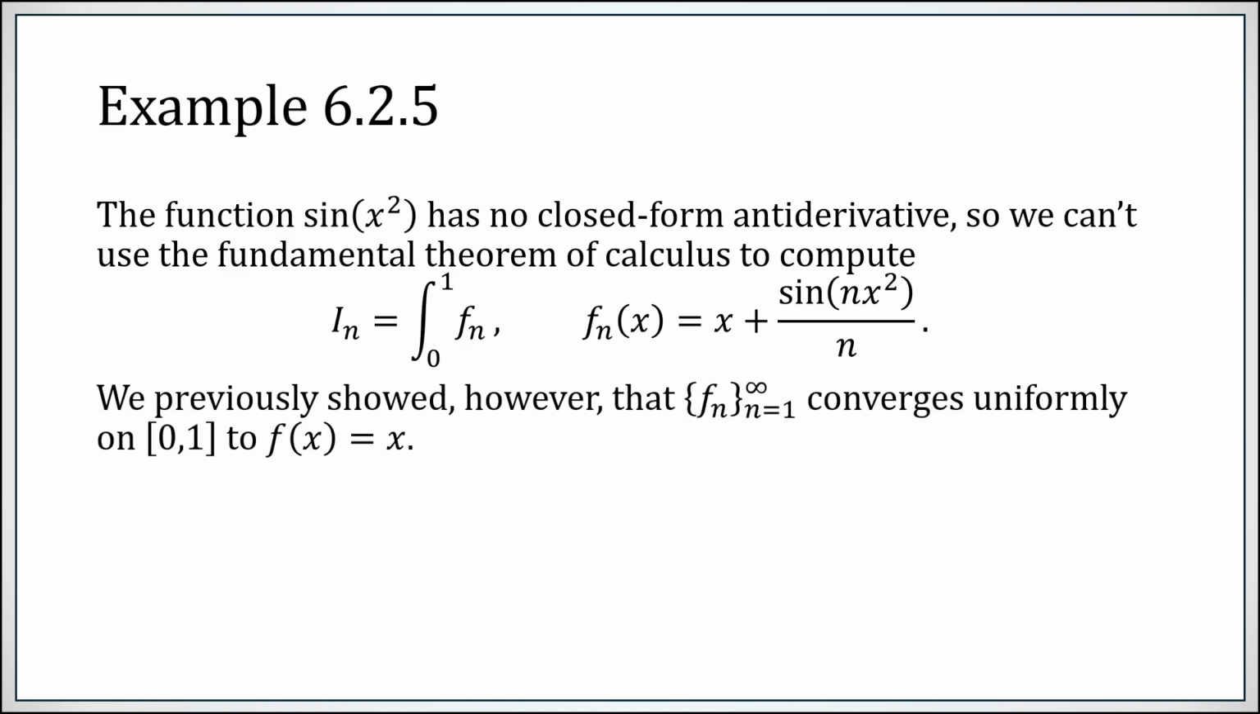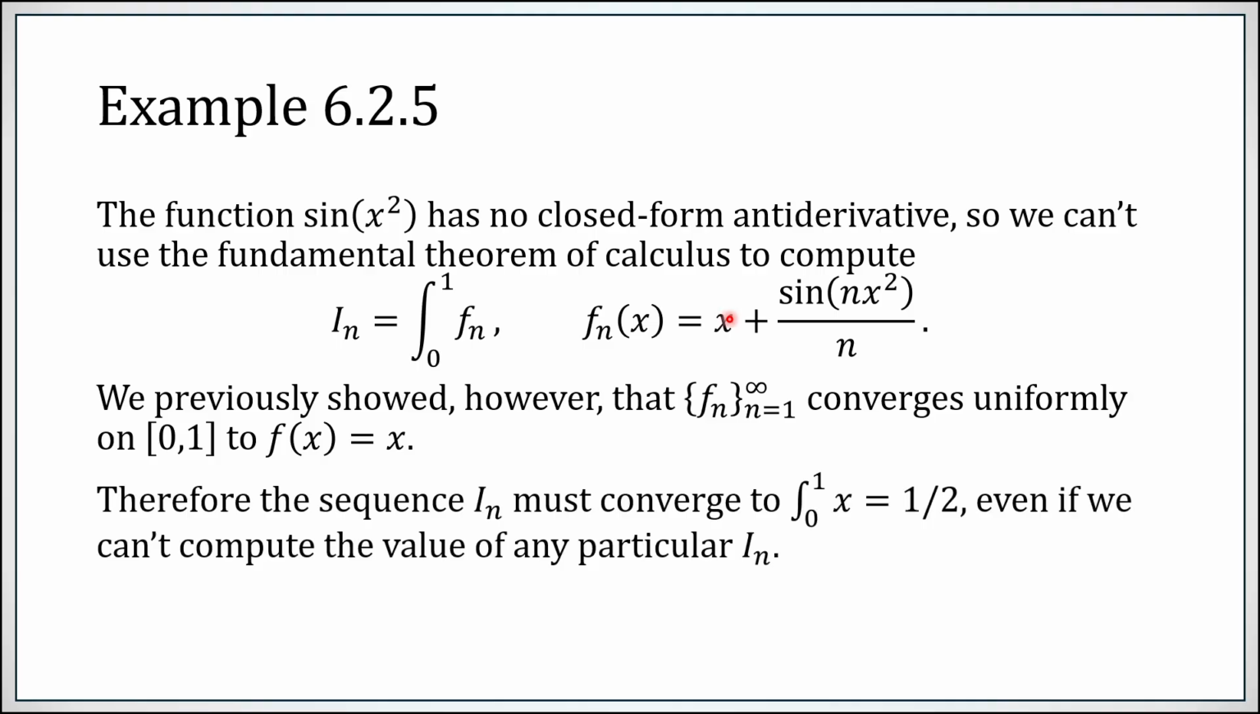So we have previously shown that this function on the interval from 0 to 1 converges uniformly to just x. Therefore, the sequence of the integrals from 0 to 1 of fn must be converging to the integral from 0 to 1 of that limiting function x, which is 1/2. So even though we cannot compute the value of any particular one of these integrals, we do know that they must be converging to 1/2.